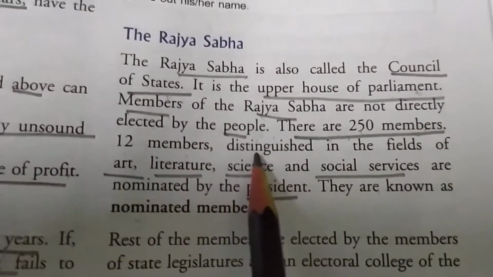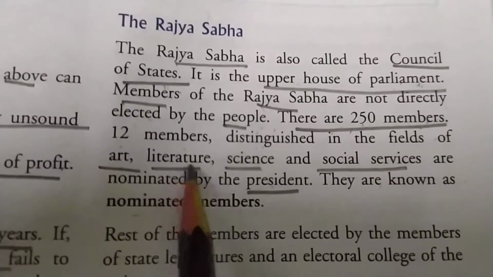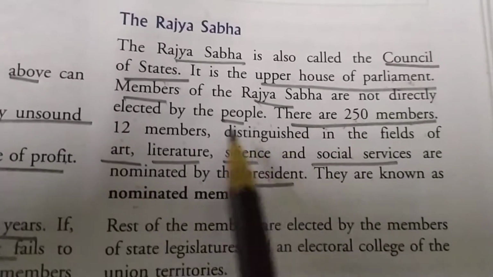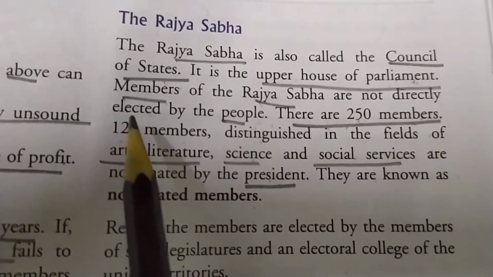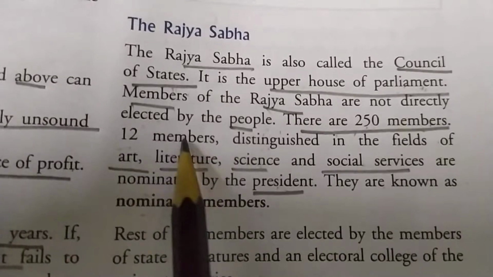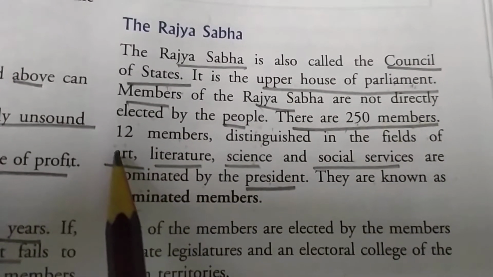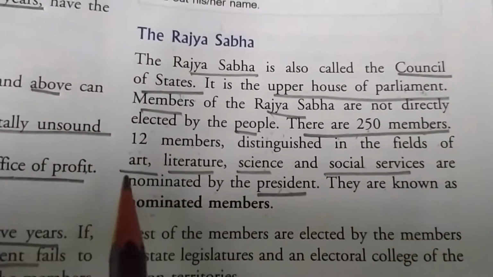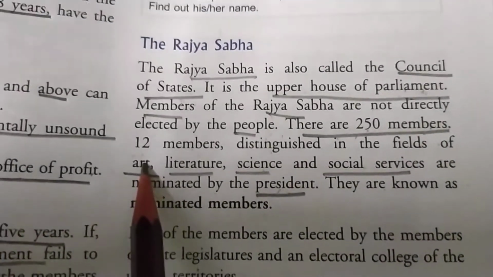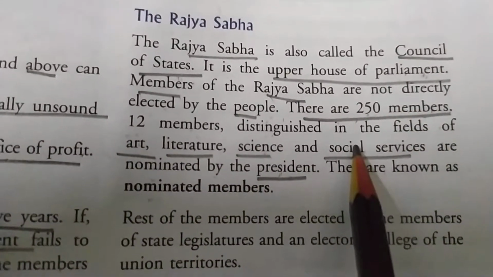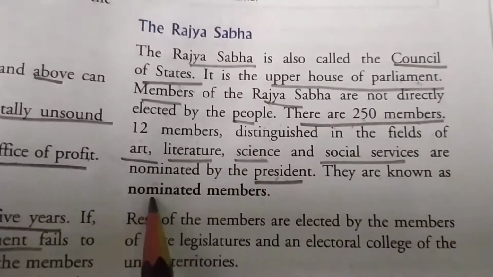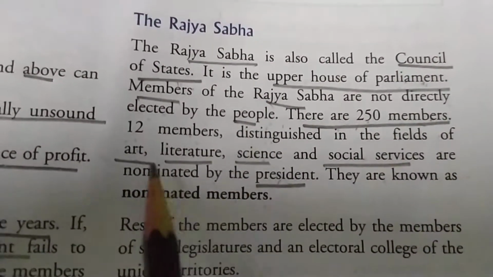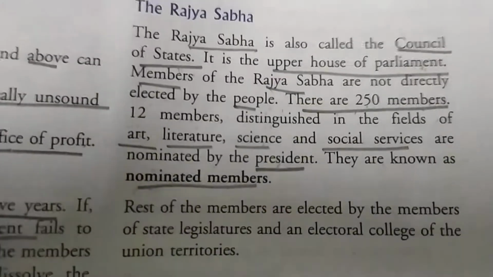12 members distinguished in the fields of art, literature, science and social science are nominated by the president. So out of 250 members, only 12 members are nominated by the President of India from the different fields, that is in the field of art, literature, science and social service. They are known as nominated members. So the 12 members who are nominated by the president from this field, they are known as nominated members.